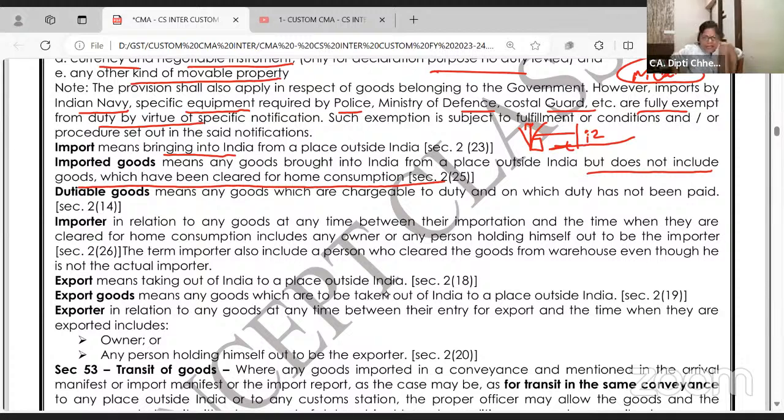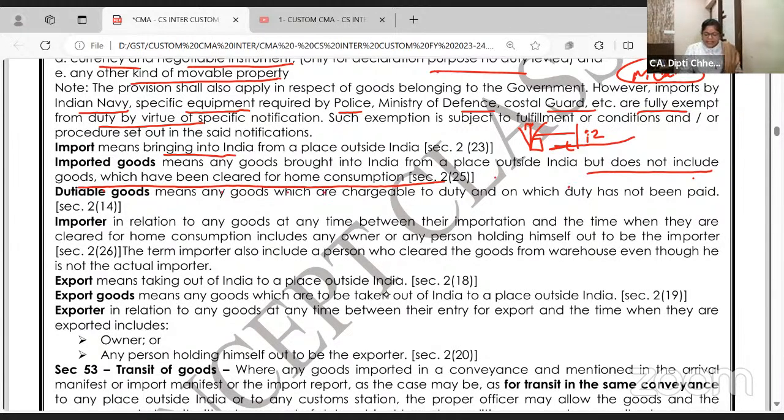Home consumption doesn't mean taking it home. Maybe home consumption is you have purchased and imported the goods, you have paid the customs duty, and now you got it in your factory as a raw material. So that is also home consumption. Now, are they called imported goods? Answer is no. Ma'am, today it seems you are teaching law, not tax. So frankly speaking, it's a challenge for me also. Okay, imported goods means any goods brought into India from a place outside India, but does not include goods which have been cleared for home consumption.